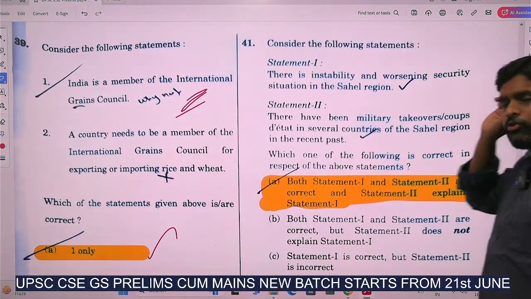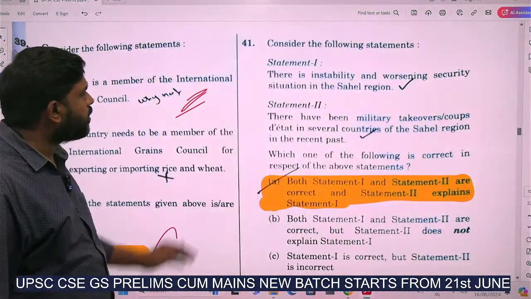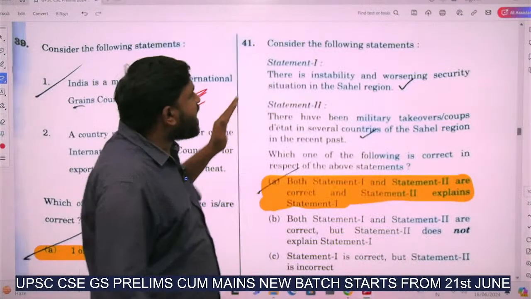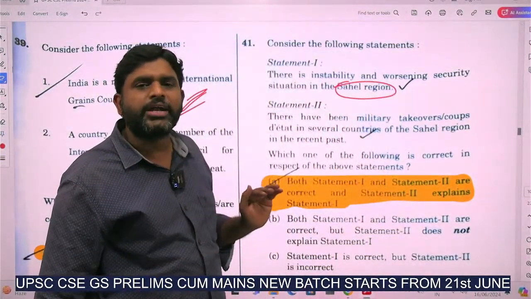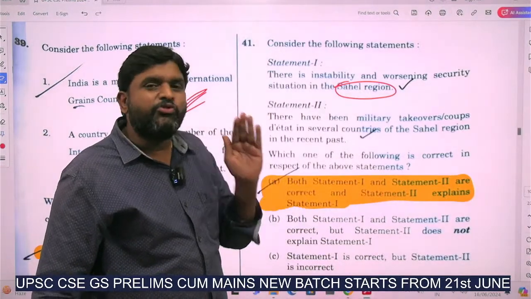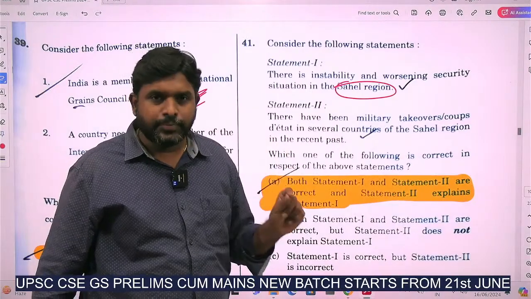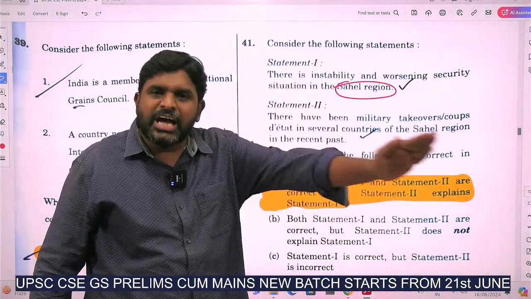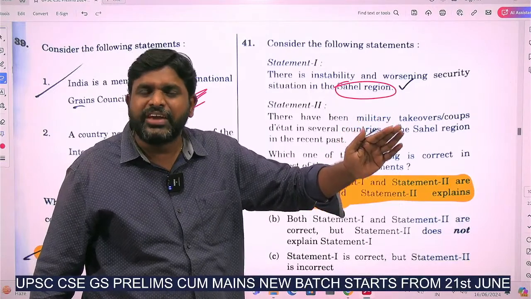Yes, 41 international relations, then polity, few questions are there. Statement, there is Sahel region. The question is about Sahel region. Sahel region is mainly located in northern Africa, a very dry region which is called sub-Saharan Africa. The Sahel region, the sub-Saharan Africa, is very famous for drought, famine, desertification.